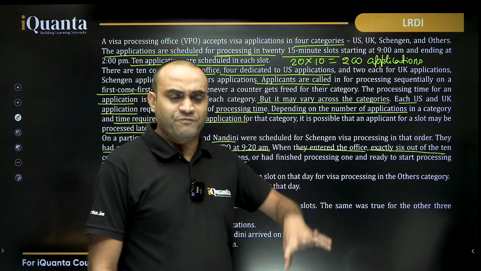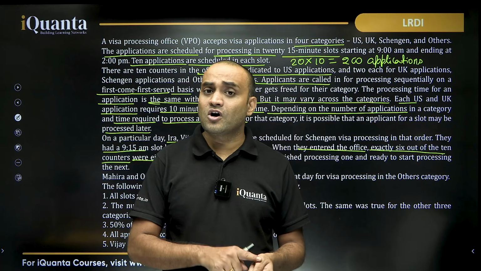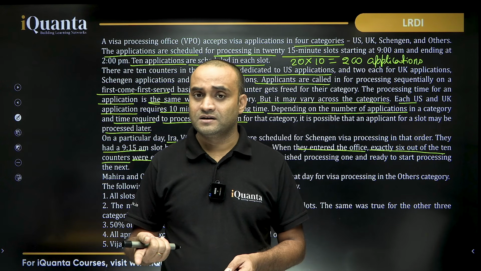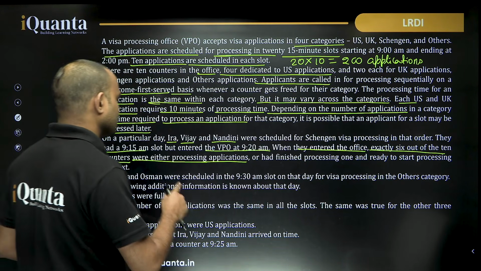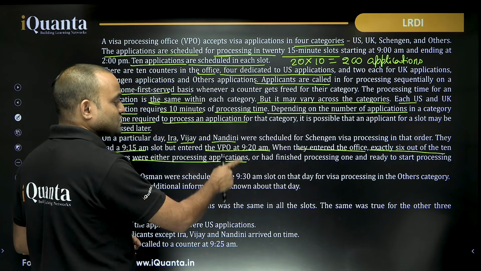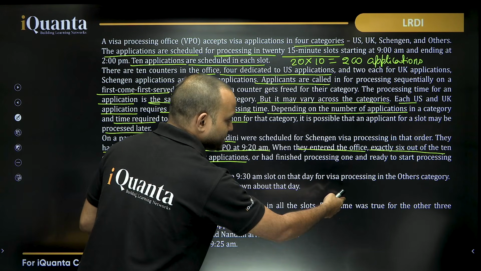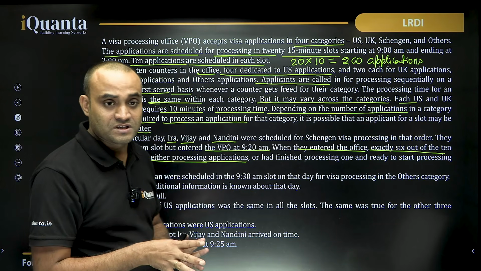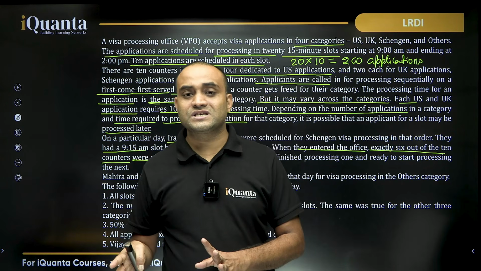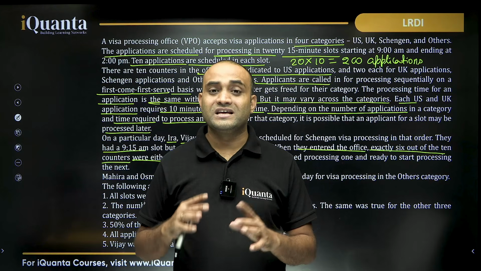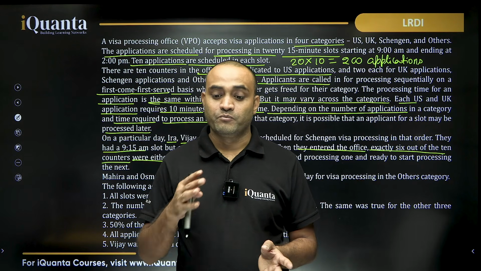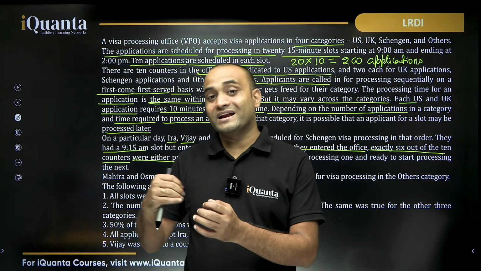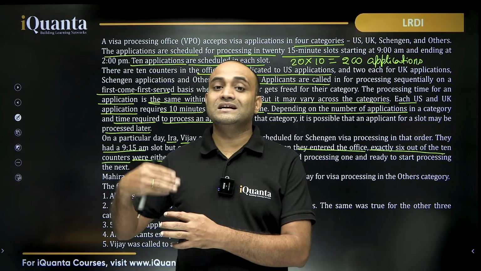They could have finished an application, not ready for the next one, right? Because it says either processing an application or had finished processing one and ready to start processing the next. So just opposite of this, either they are not processing at all or they have finished processing one by 9:20 and not ready for the next one until the next slot.